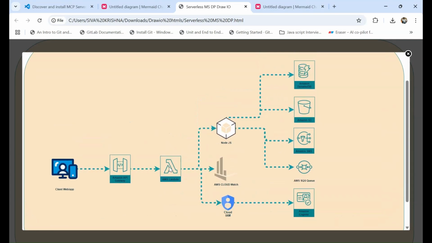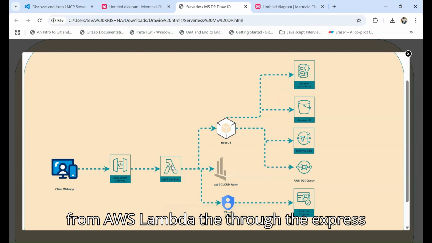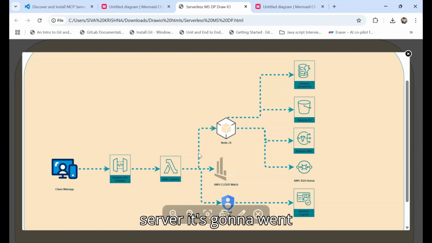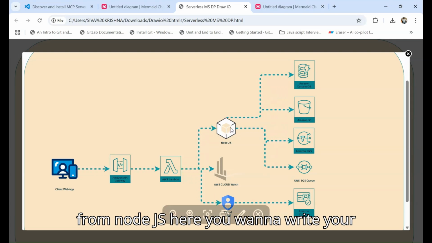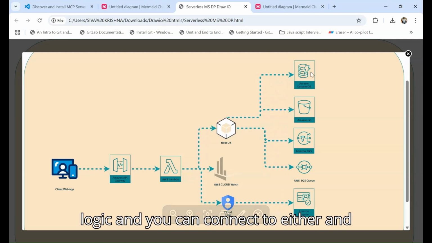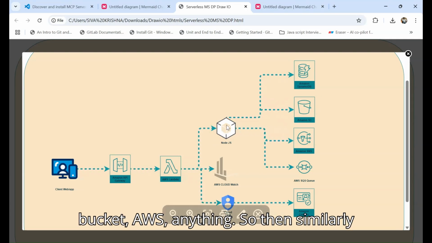Let's say AWS Lambda has got the request, and then from AWS Lambda, through the Express server, it's going to send a request to the Node.js application, and from Node.js you're going to write your logic, and you can connect to either a DB, and then you can even connect with an S3 bucket, AWS, anything.